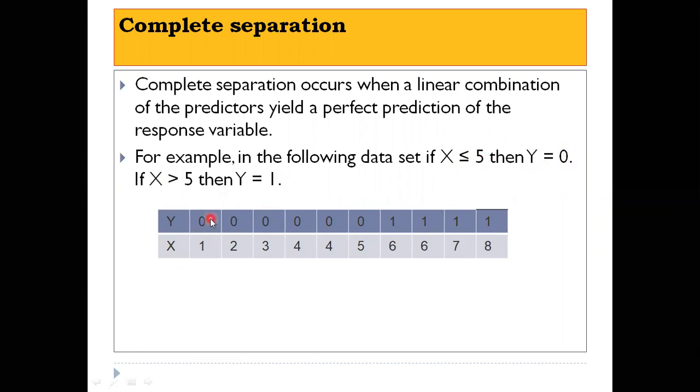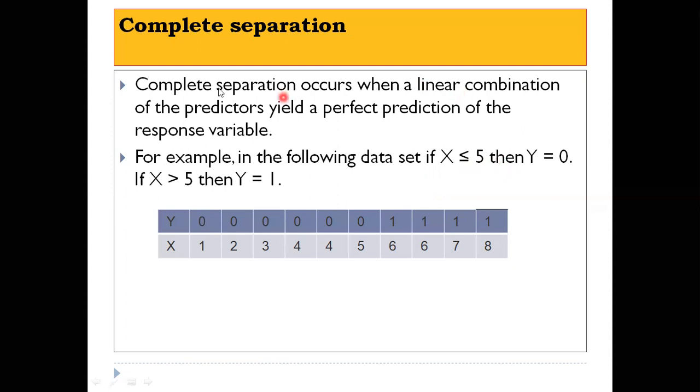For x = 1, y is 0; x = 2, y is 0; x = 3, y is 0; for 4, same; 5, same, that is 0. Then when x is equal to 6, that is greater than 5, y is equal to 1. Similarly for 7, also 1, and for 8, also 1. Okay? So you can perfectly predict the values of y, right?